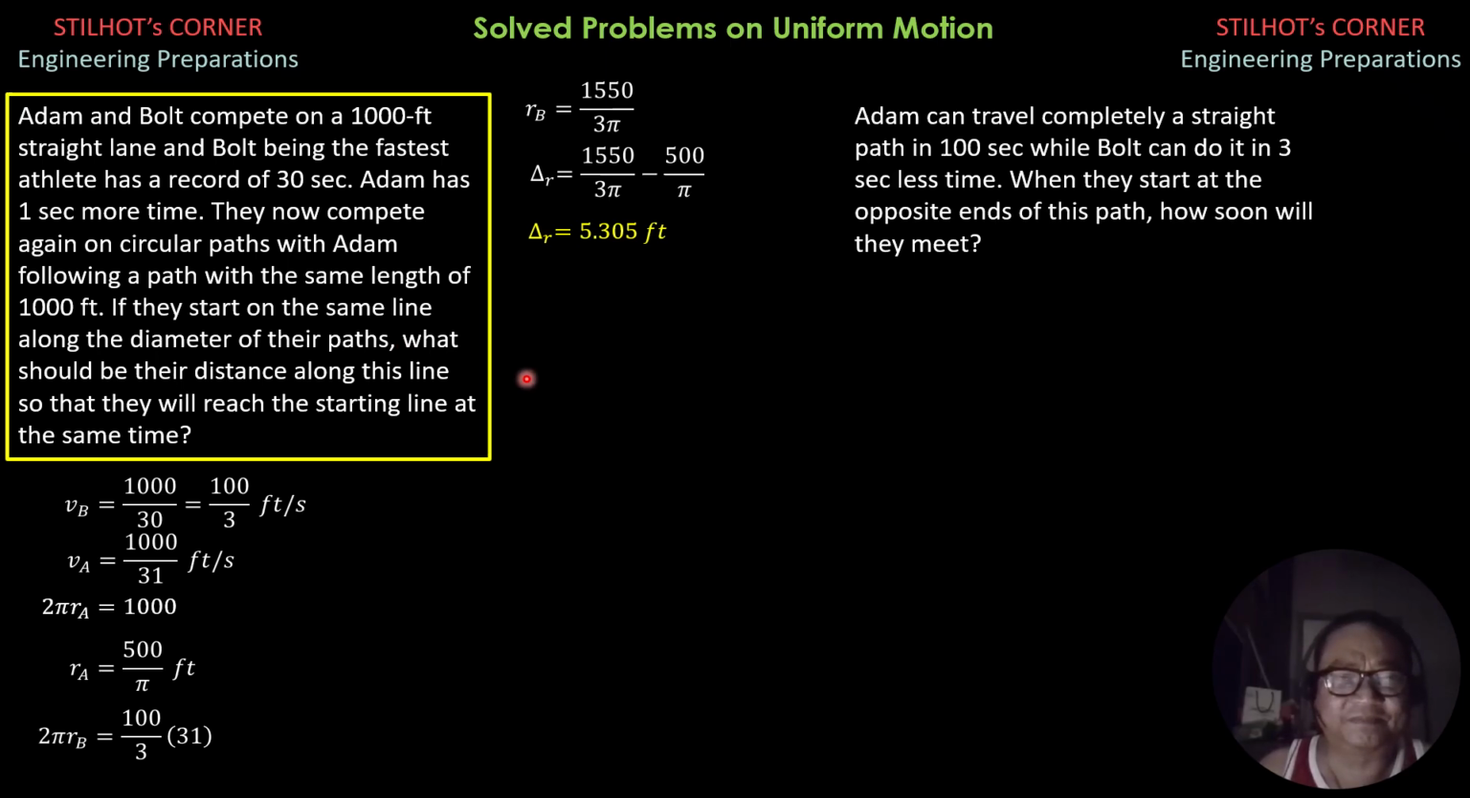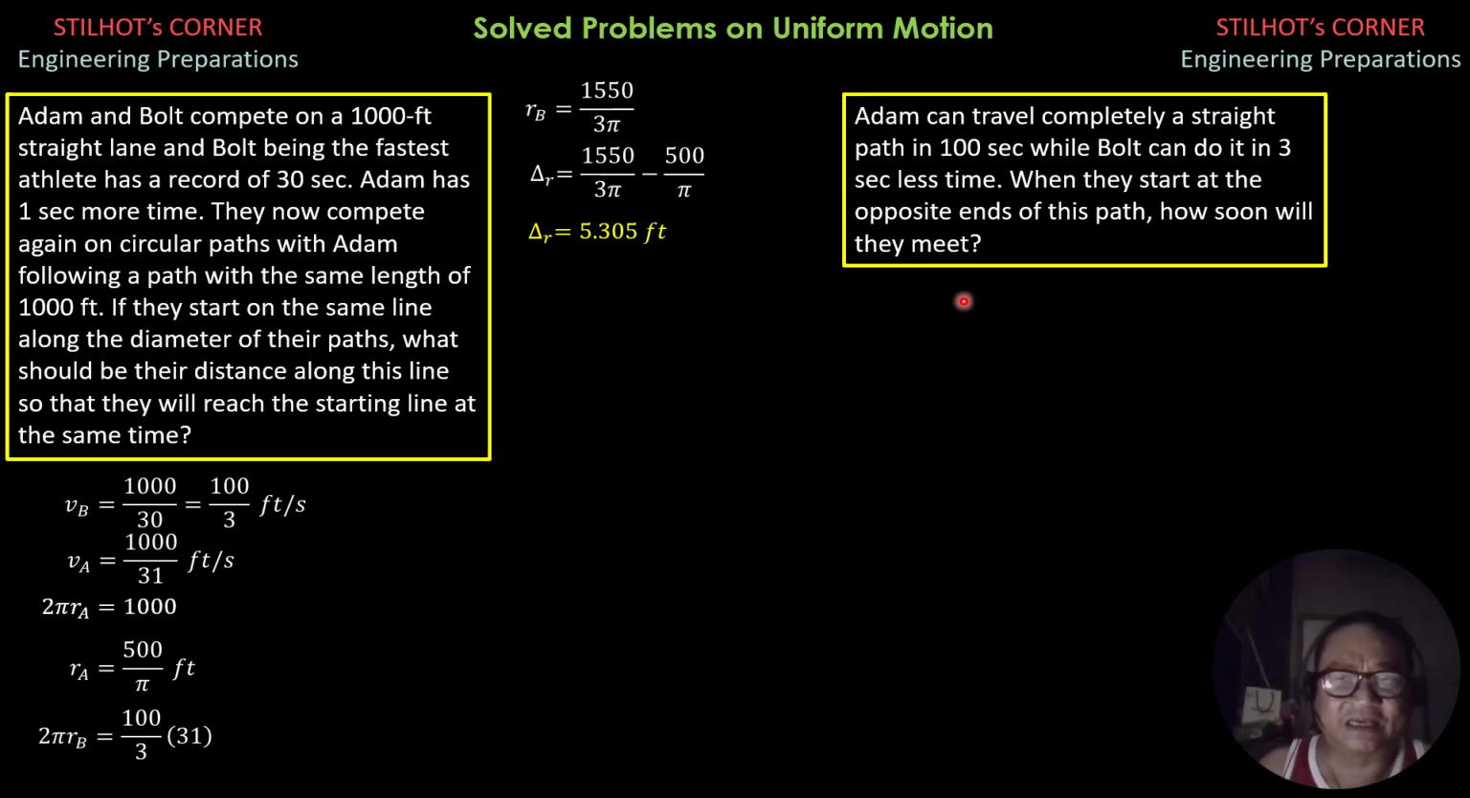For the second problem, Adam can travel completely a straight path in 100 seconds, while Bolt can do it in 3 seconds less time. When they start at the opposite ends of this path, how soon will they meet? So imagine that the length of the path is d. The speed of Adam is d over 100, while the speed of Bolt is d over 97, because the time of Bolt is 3 seconds less than Adam's time.